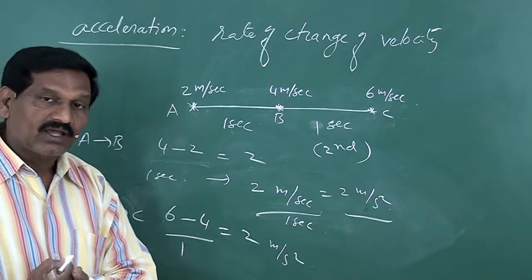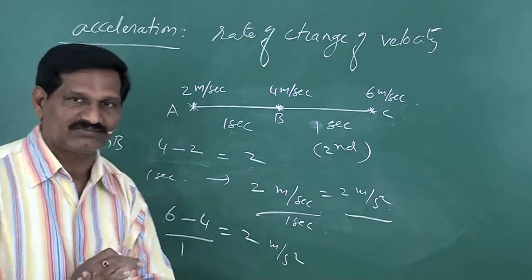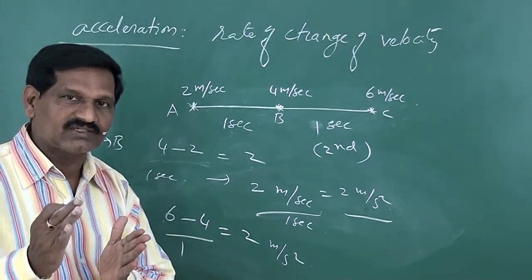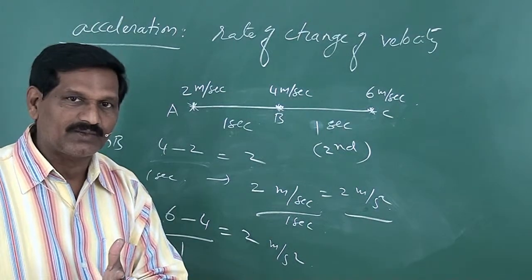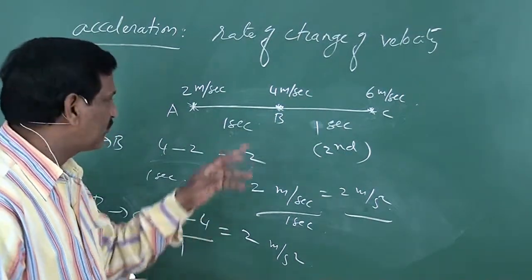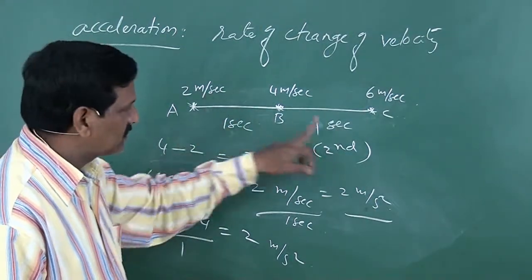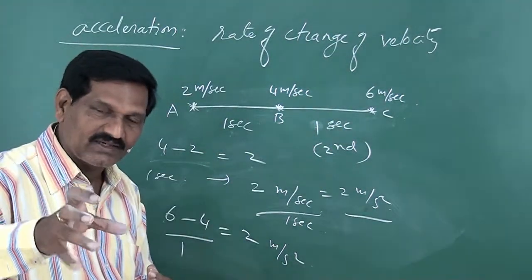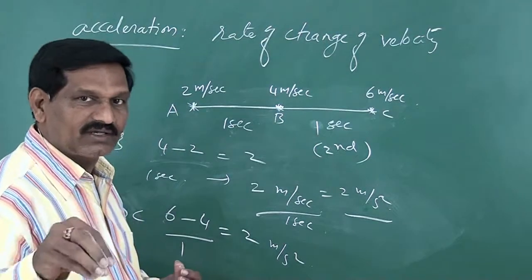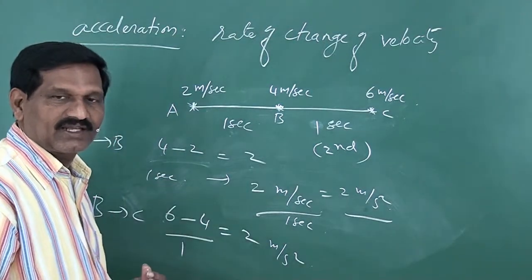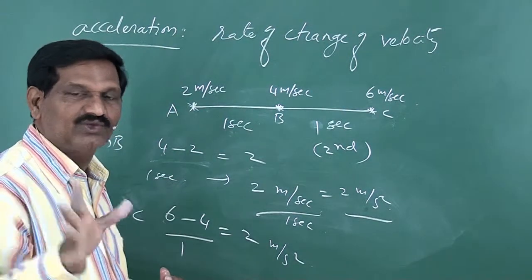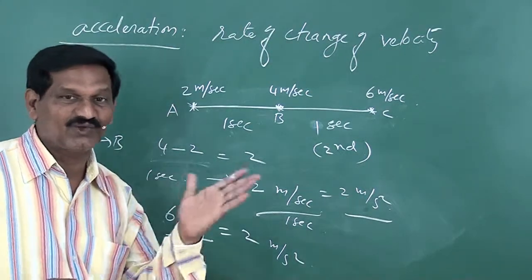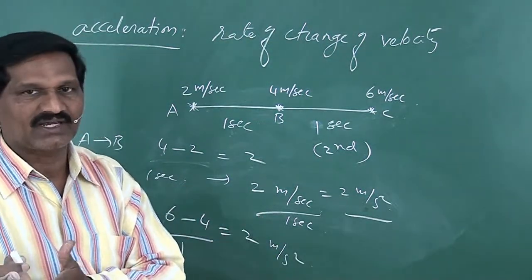That means here acceleration is uniform. Change in velocity in equal intervals of time is the same. In the first second, change is 2. In the second, change is 2. So the change of velocity is the same in equal intervals of time. Then such type of acceleration is called uniform acceleration, just like uniform velocity, you have uniform acceleration.